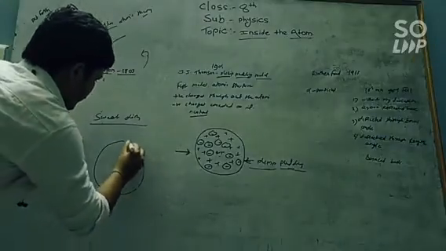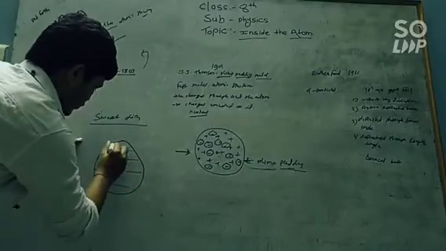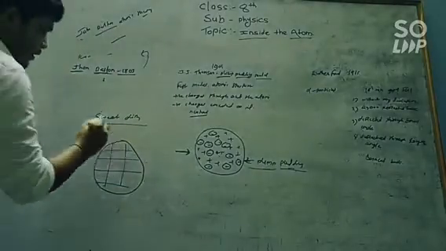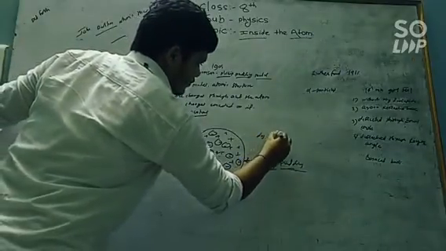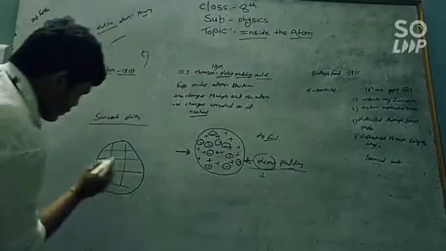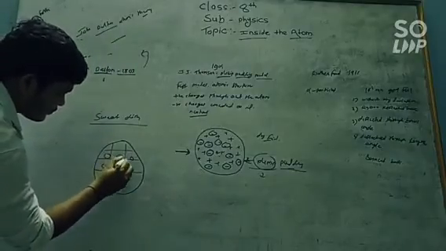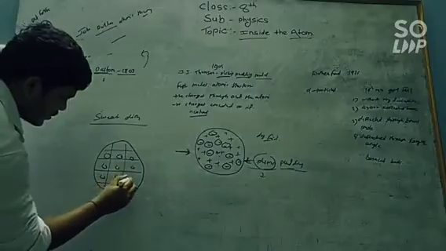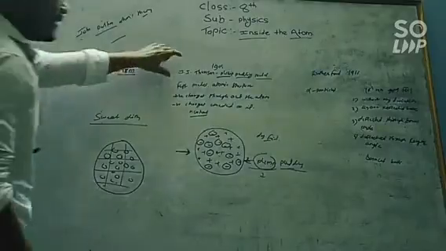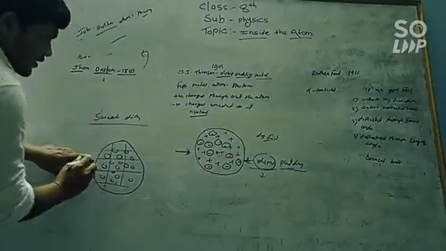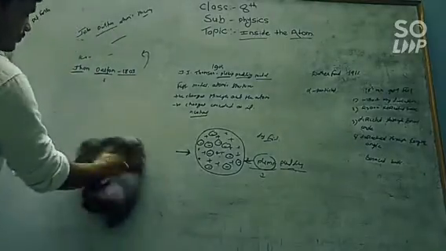Consider this is a dish filled, and plum is nothing but a type of dry fruit, and these dry fruits are spread over the dish in such a way. So J.J. Thomson took the sweet dish to explain the structure of the atom.